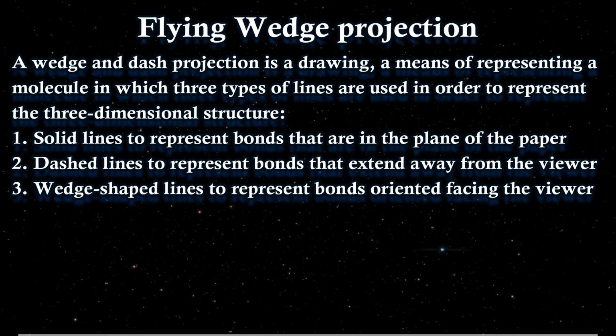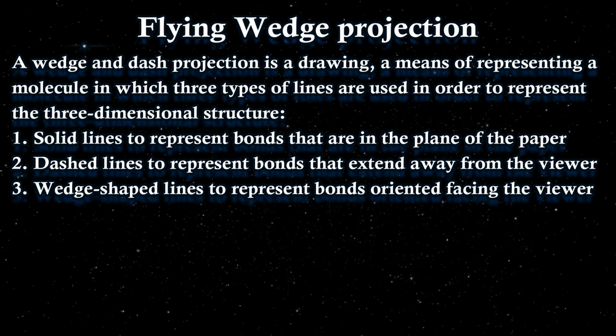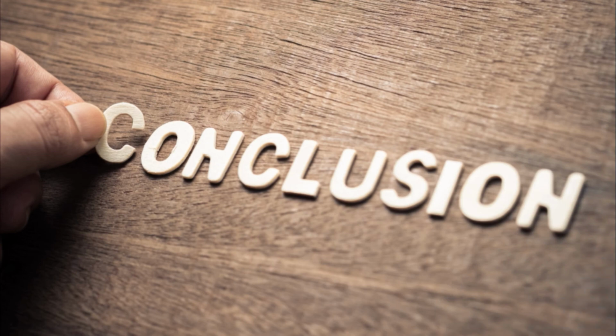So Fischer projection finds wide application in the field of biomolecules, whereas Newman and Sawhorse have general applications in every field, and in the reaction mechanism part, flying wedge projection has a wide application, right? So this was all about the representation of 3D structures.